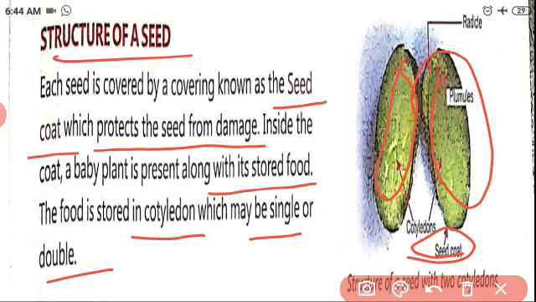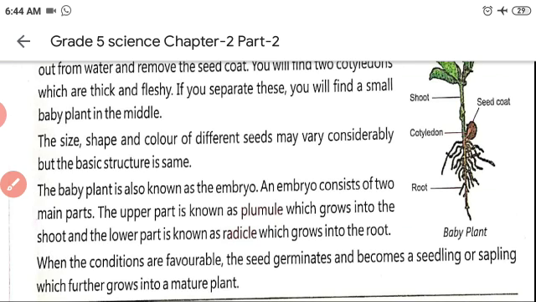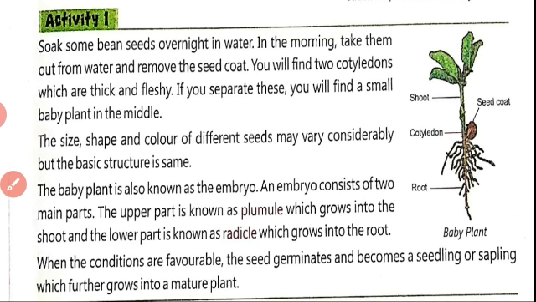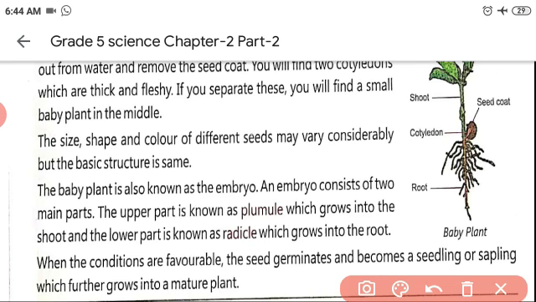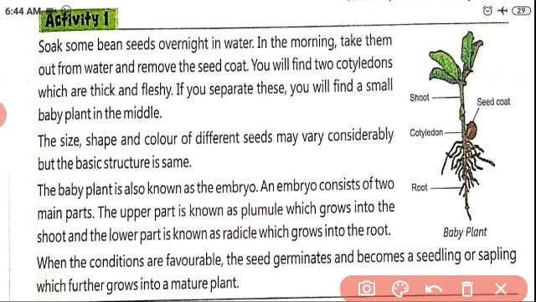Okay children, we are getting into our interesting activity. Try this in your home, children. It is a very, very simple activity. Soak some bean seeds overnight in water. Next day morning, take them out from the water and remove the seed coat.